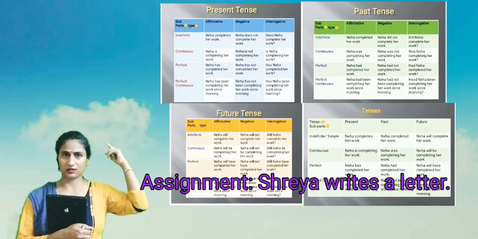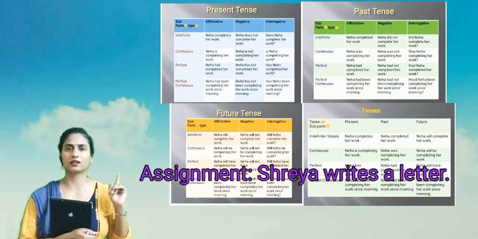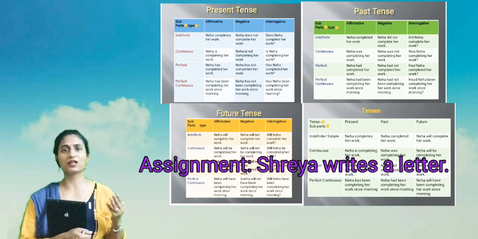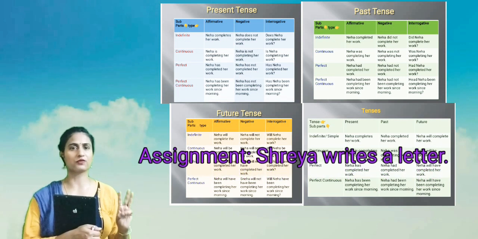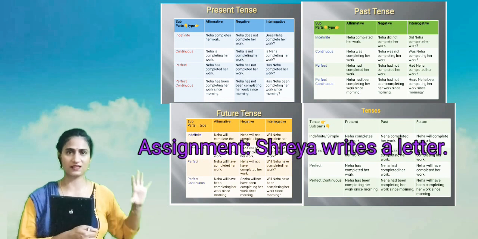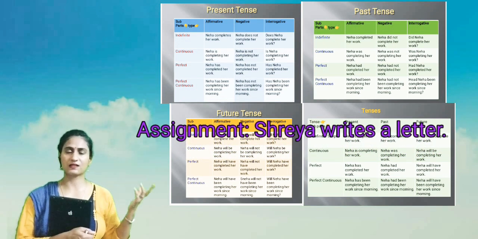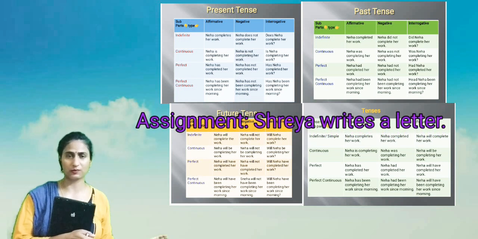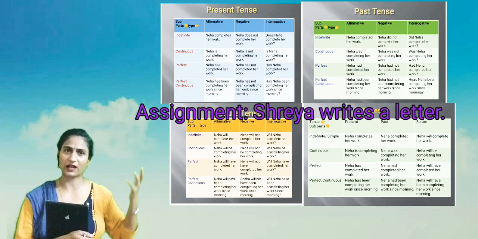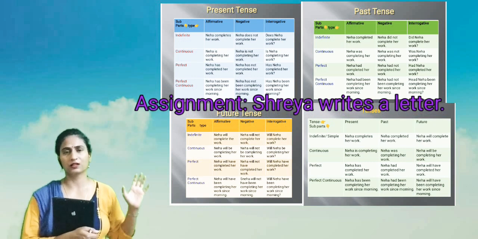The first table, the one we did in the starting, and after that you will produce three more tables yourself. The first is of present tense completely, the second is of past tense, where you will change the same sentence into all the parts of past, and the fourth table will be of future tense.